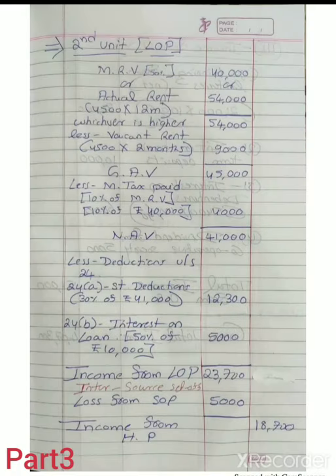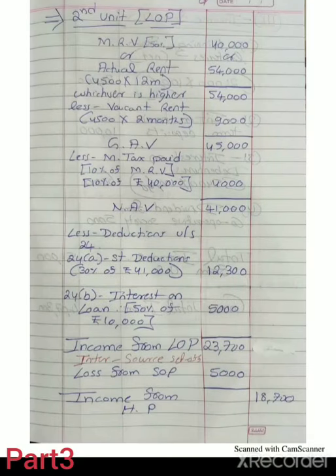The second unit, LOP, let-out property. We know the format of computing LOP. Here municipal rental value 40,000 is given, actual rent 54,000. So whichever is higher, 54,000 is the answer. Minus vacant rent, 2 months vacant, so 9,000. Gross annual value 45,000.